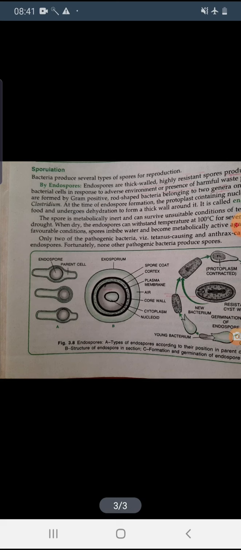Only two of the pathogenic bacteria, the tetanus and the anthrax, means the tetanus causing bacteria and the anthrax causing bacteria, produce the endospore.